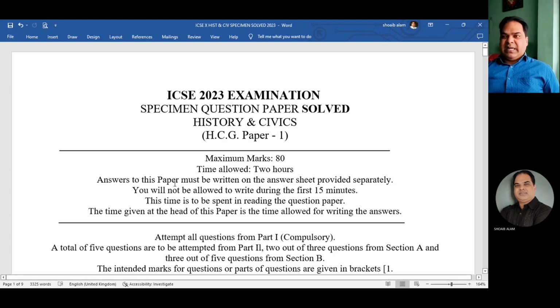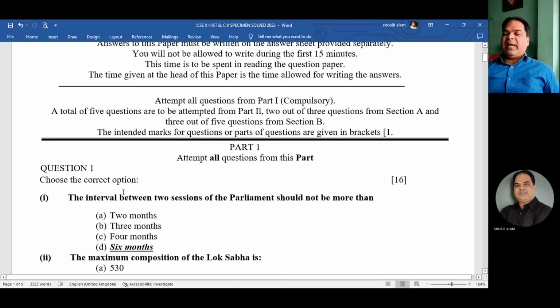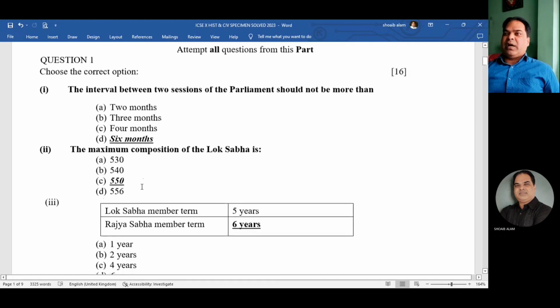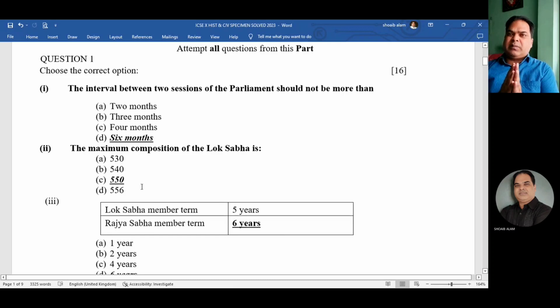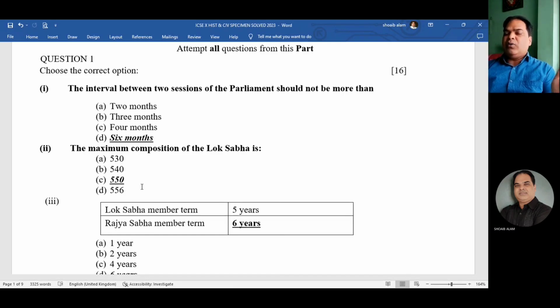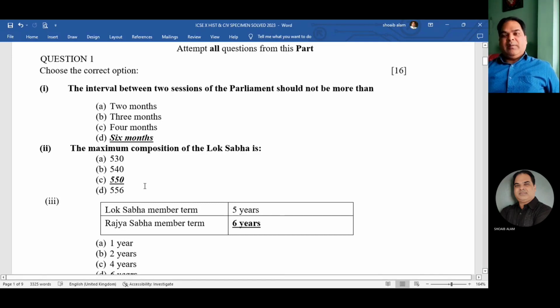The maximum marks is 80 marks. So let us go through this question paper properly. The maximum time allotted to you will be 2 hours, and within 2 hours you have to attempt all the questions. So you have to go through the question paper properly. I suggest you all go through the specimen paper so that you'll get an idea about what type of questions will be asked and what pattern will be followed for the 2023 board exams.